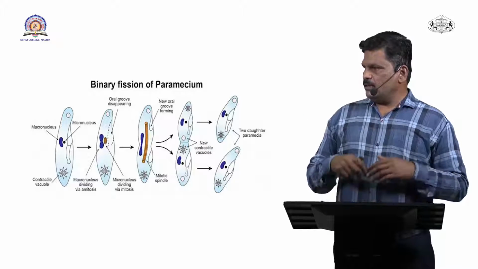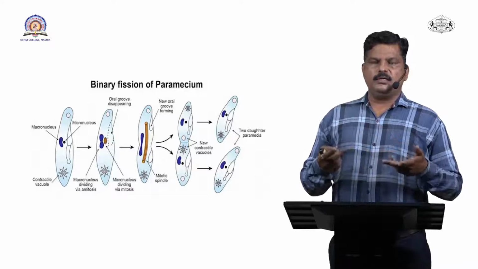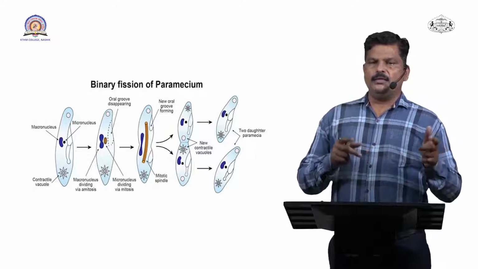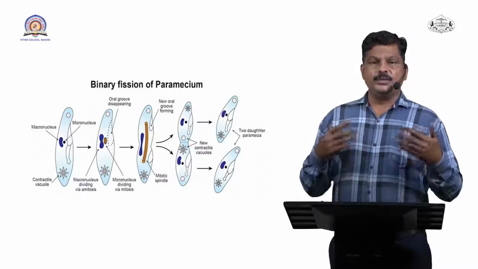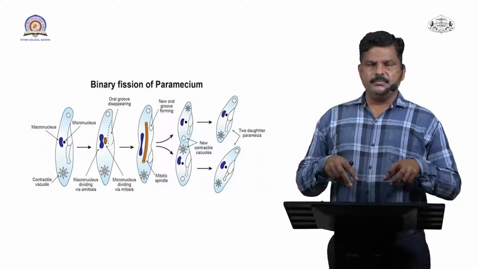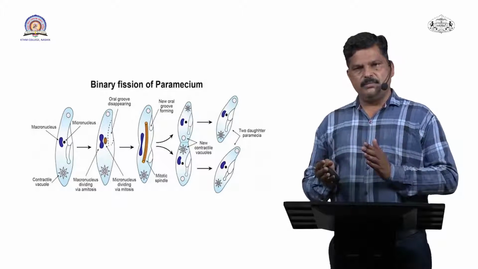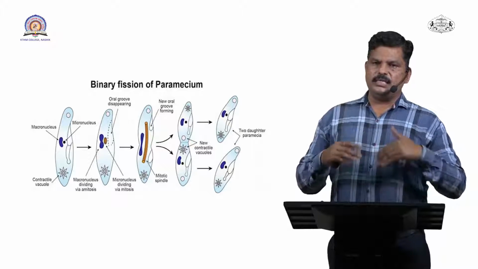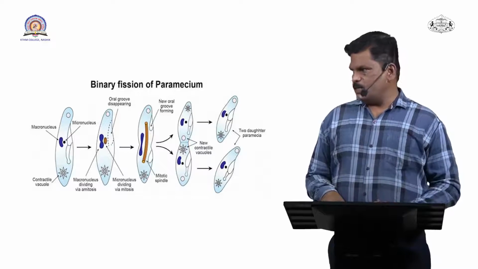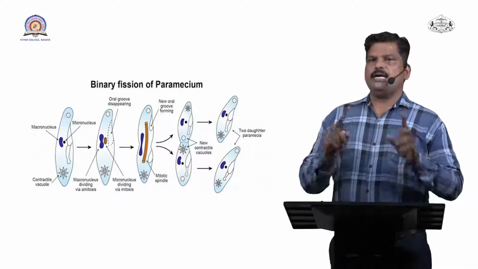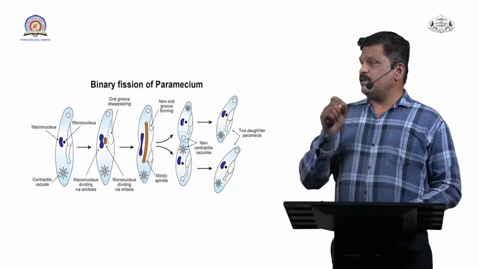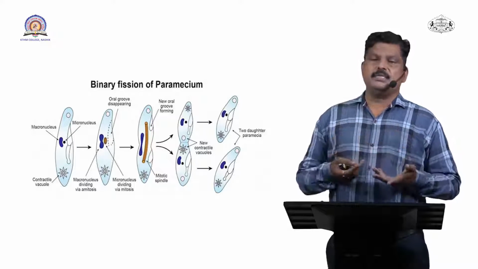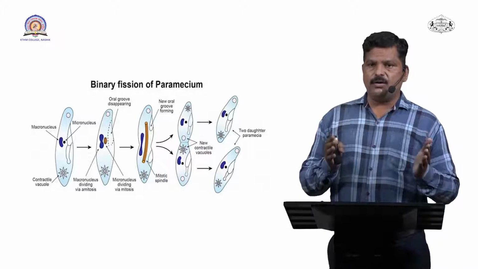Then the two newly formed daughter paramecium are exactly similar to the parental one, because there is no union of two different organisms. So a single organism is responsible. These are biologically exactly similar to their parent. This whole process of binary fission is completed within 2 hours and may occur many times a day. So just imagine the speed of reproduction.